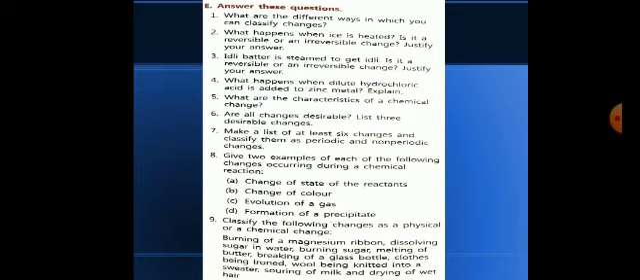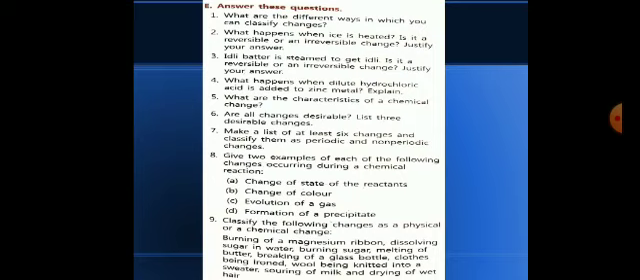Now the third question is, idli batter is steamed to get idli. Is it a reversible or an irreversible change? Justify your answer. Children, it is an irreversible change, because when we make idli from idli batter, we cannot convert it back. It cannot be undone. So it is an example of a permanent change.